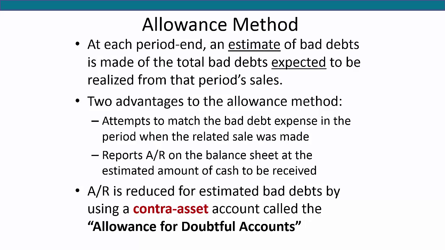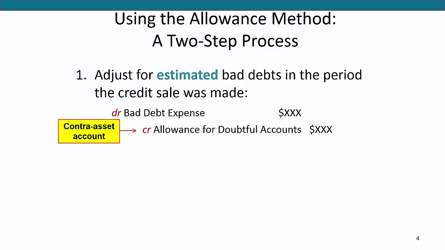To repeat, under the allowance method, we have to estimate losses because we don't know exactly which accounts will be uncollected. Because we can't write off specific customer accounts yet, we record the estimated reduction in accounts receivable in a new contra asset account called the allowance for doubtful accounts. Now let's see how the allowance works. As an overview, the allowance method uses a two-step process to handle bad debts.